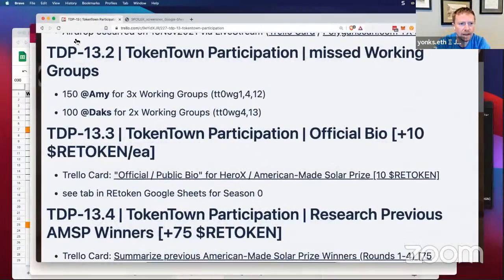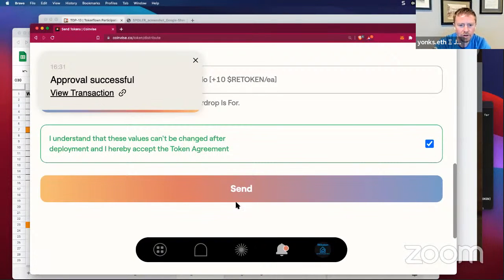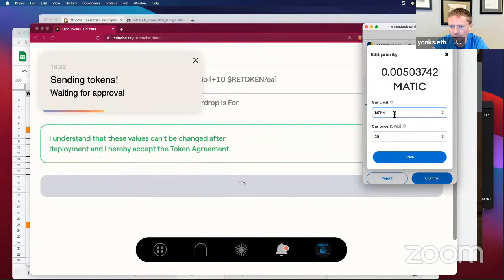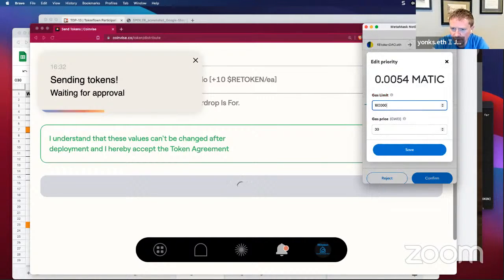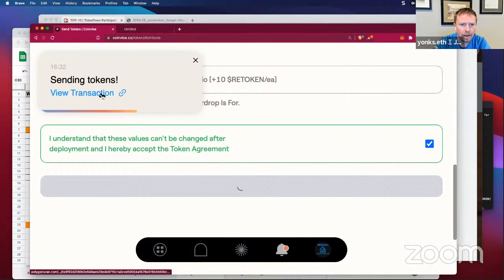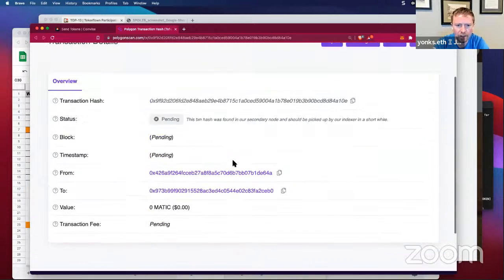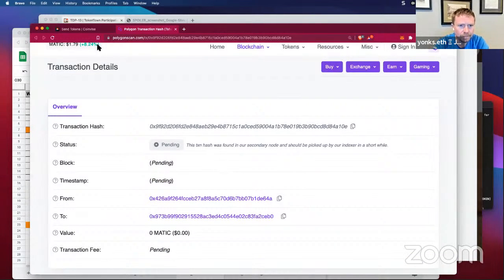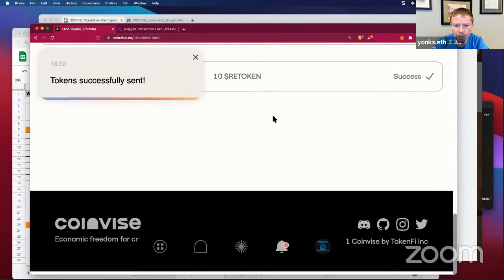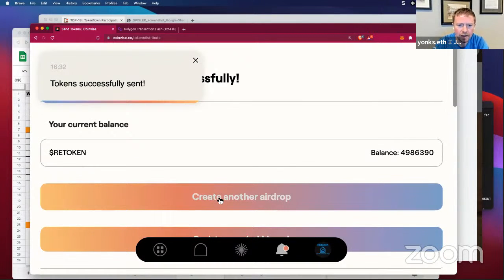And it looks like I just got a confirmation in this other window that it went through. So now we click on send, and this is the second step of that. And again, I'm going to modify the transactions here where it goes through, confirm. And there's the one that I wanted in this separate tab. And this is where I'll again go back and get that. I might as well do it right now. It looks like it's already gone through and still waiting on that to update. So tokens sent successfully, and create another airdrop.